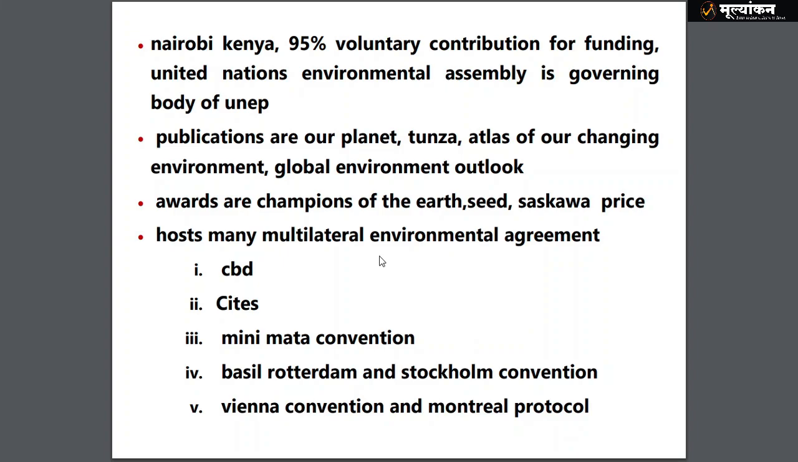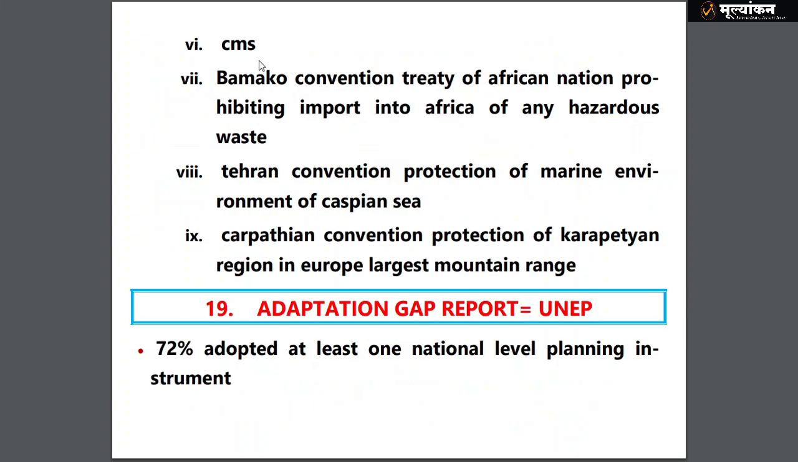In that also, a few different ones are the Bamako Convention, a treaty related to Africa prohibiting the import into Africa of any hazardous waste, and the Tehran Convention, for protection of the marine environment of the Caspian Sea, and the Carpathian Convention. So the Carpathian mountains, you should observe where they are found. These are the most important. This is Carpathian, sorry. So this is the Carpathian region, Europe's largest mountain range.